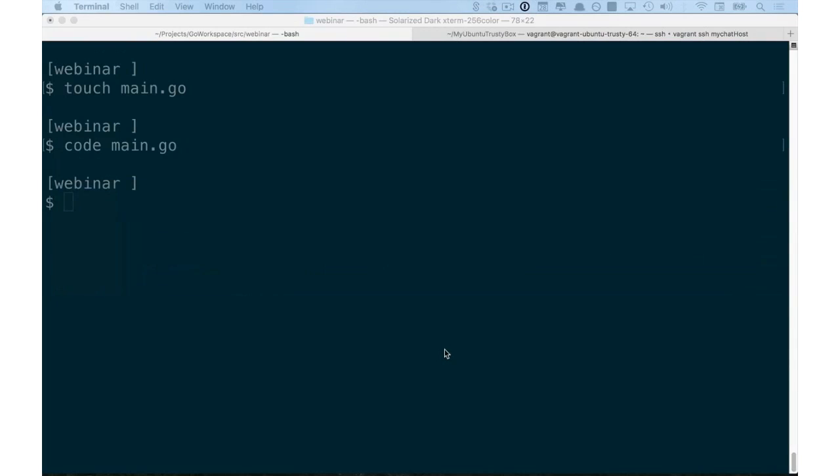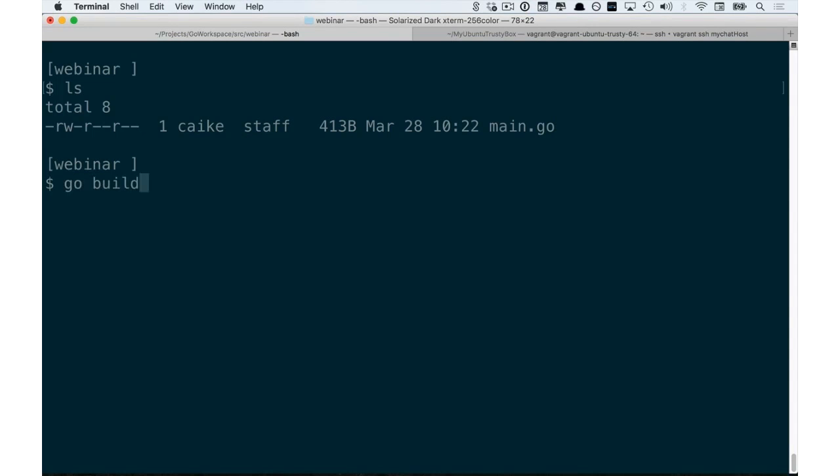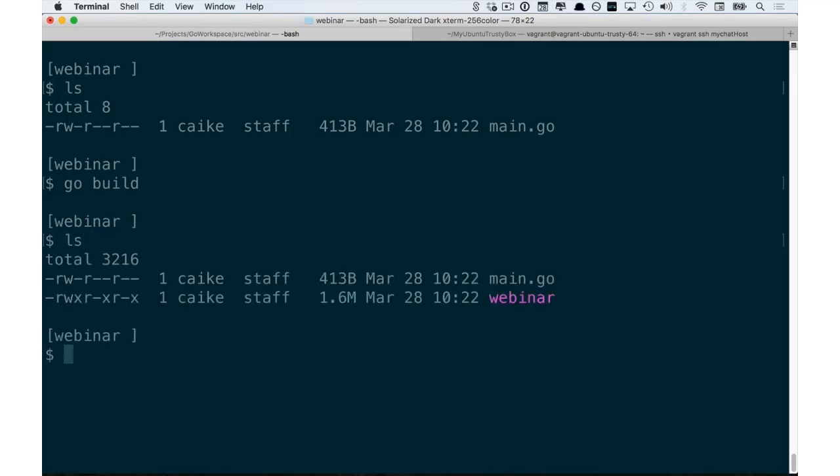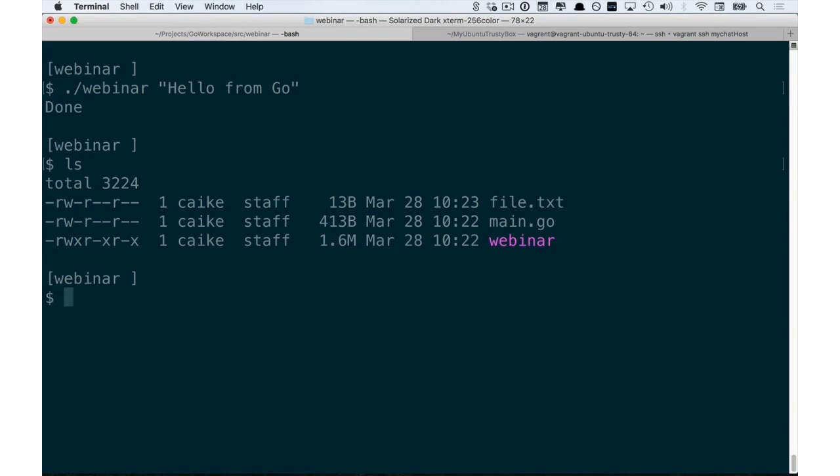Now let's go back to the terminal, clear our screen, and as you can see, all we have right now is the main.go source code file, and we are going to build this file. Once we run go build, we can see that now we have a binary that was generated for us. And we can run this binary and give it a message, hello from Go. When we run this, we can see that now we have a file.txt file, and if we look at the contents of this file, we have our message.